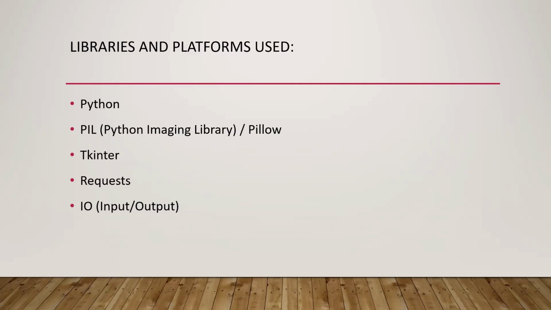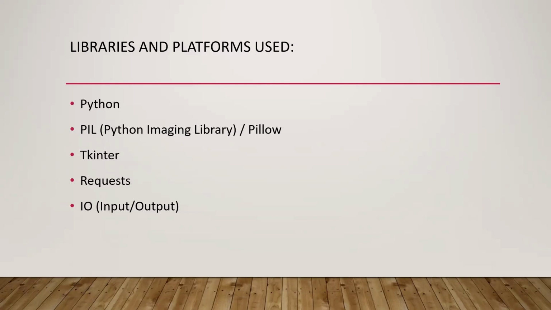The code utilizes tkinter to create a very simple GUI window to display the jigsaw puzzle game and interact with the user through mouse clicks, like up, down, left, and right, and so on. The requests.get function is used in this code to perform a GET request to retrieve image content from a URL. And IO, which stands for input output, provides facilities for handling various types of operations, such as reading from and writing to files, strings, and byte arrays.